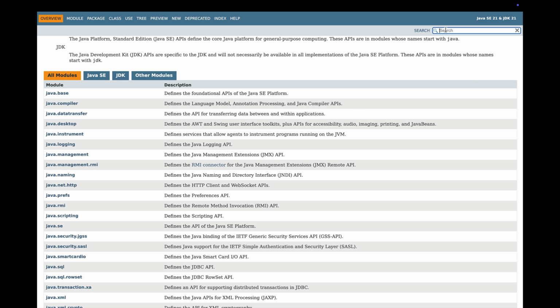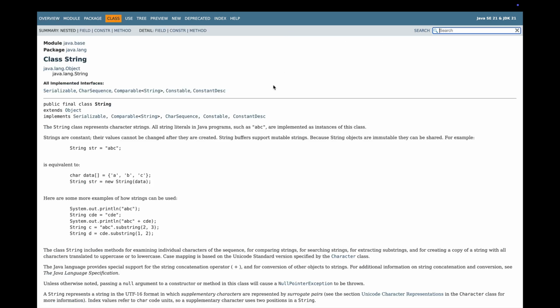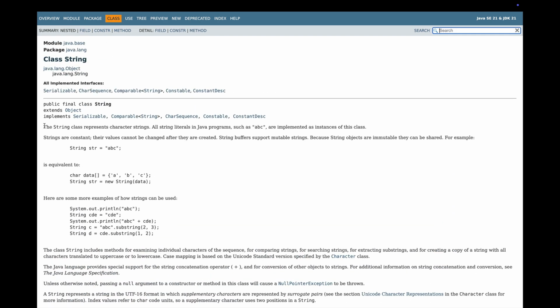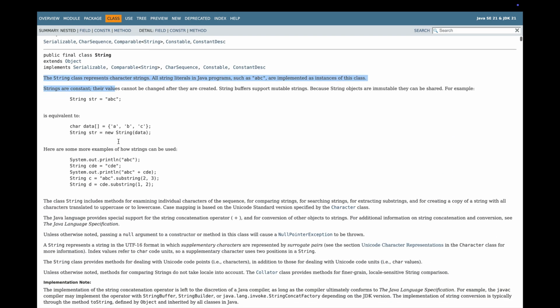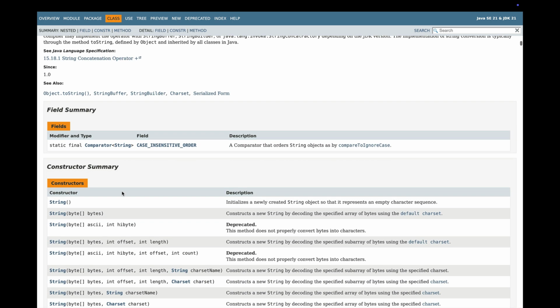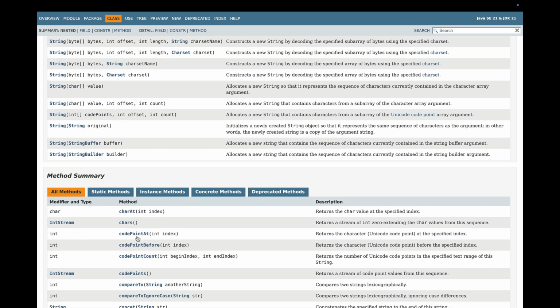I'm going to search for one thing, which is String. This is one of the classes in Java. You see all these things which say what it does. It also explains something about String, so it's a complete documentation for this class. It also explains the different constructors, and the different methods, what they are supposed to do, and all sorts of things, right?